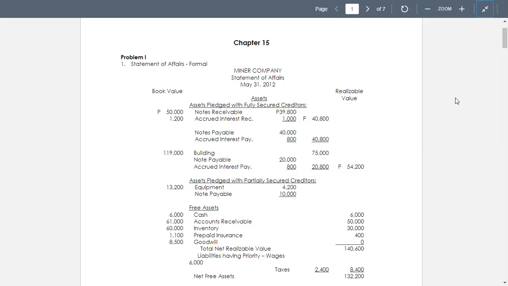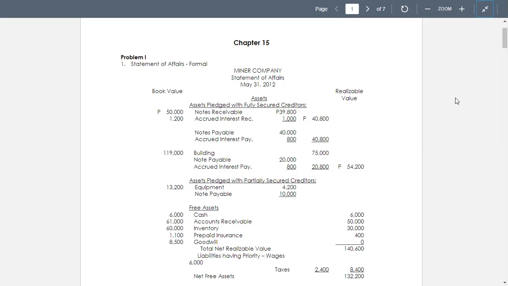Okay, we go to the assets pledged with partially secured creditors. The equipment is stated with a value equal to 14,600. That's the equipment. And the accumulated depreciation is 1,400. So we have 14,600 minus 1,400, 13,200 remains.